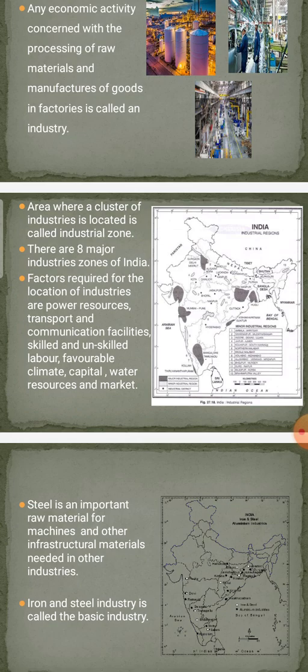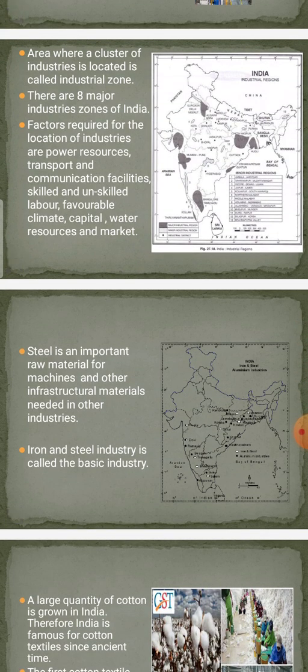And market is very, very important, children, because soon after production from the industry, what will they do? They will send it to the market. To send to the market, what do they require? Roads, very, very good roads. Transport is required, it can be roadways or railways. So these are all the requirements to establish industries.